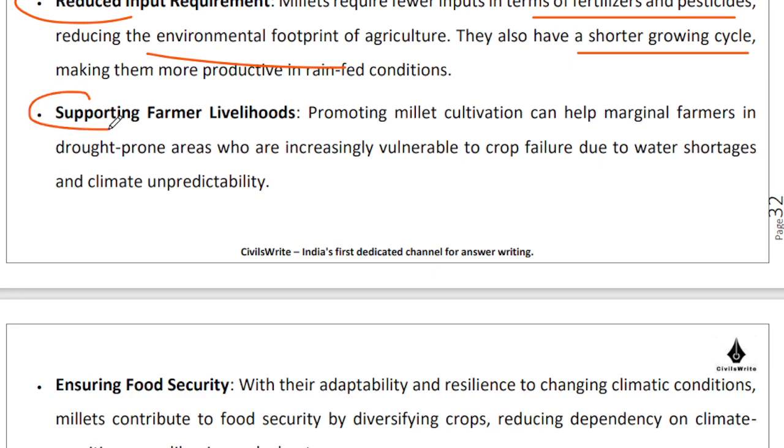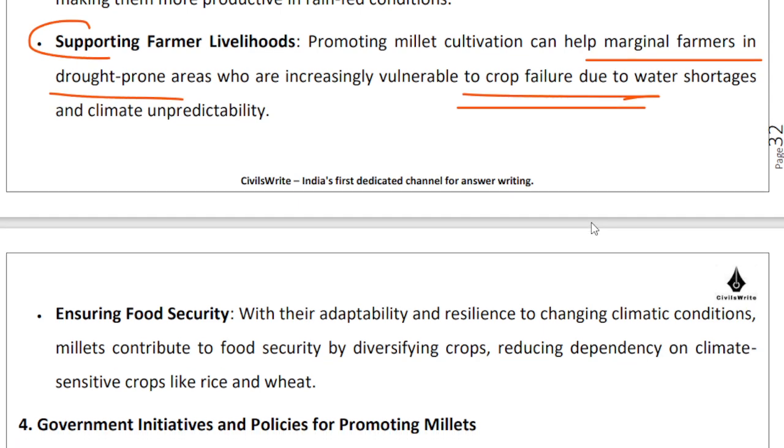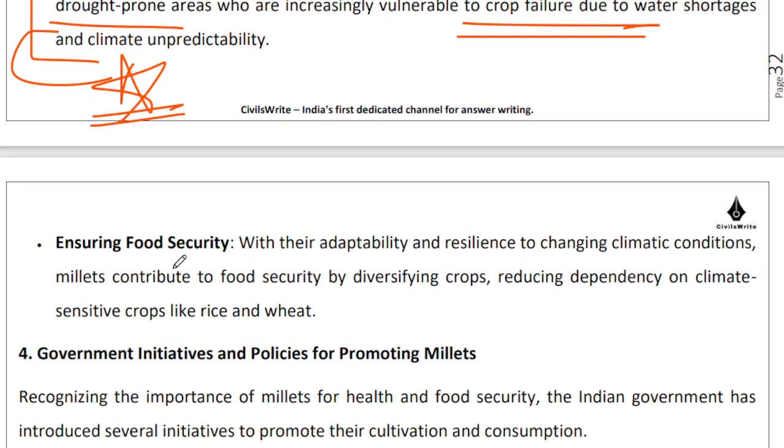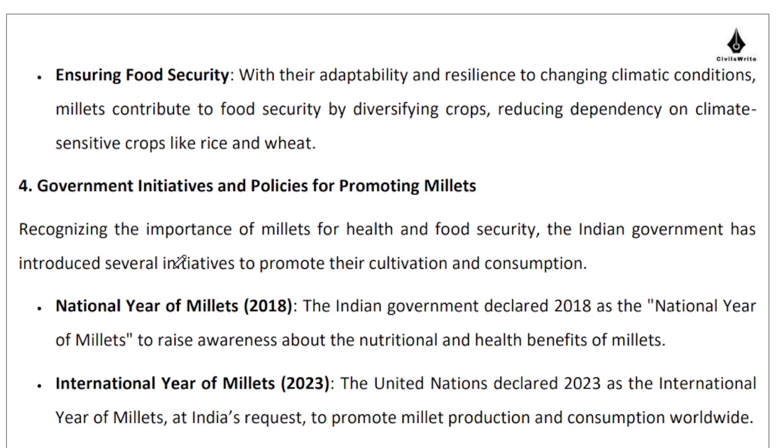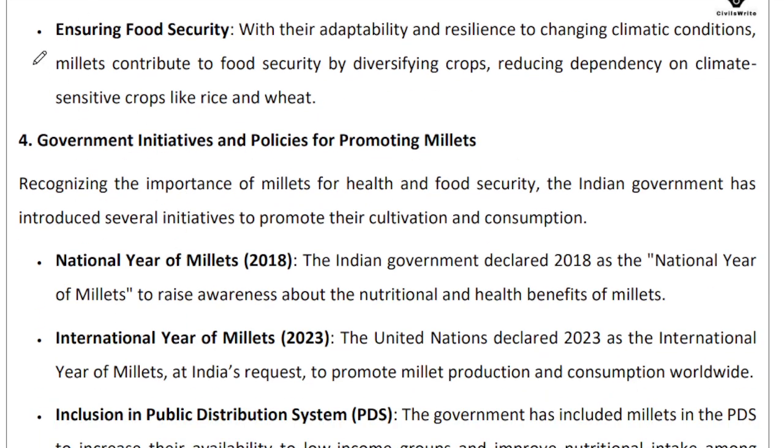They can support farmers' livelihoods, especially marginal farmers in drought prone areas with limited resources can start growing these crops, right? Because the chances of failure, the chances of any kind of disaster is less, and even if it does happen, these are less resource intensive crops, so they are not going to break the farmer's backbone, who has spent a huge amount of money purchasing the inputs. And of course they will help in ensuring food security.